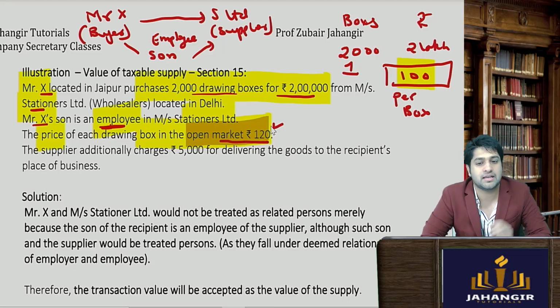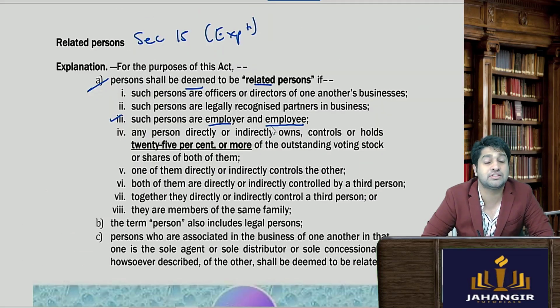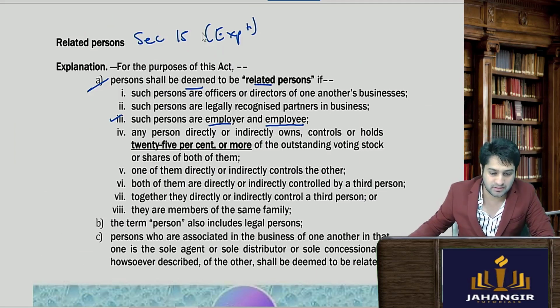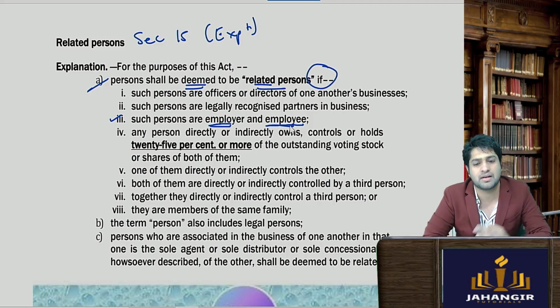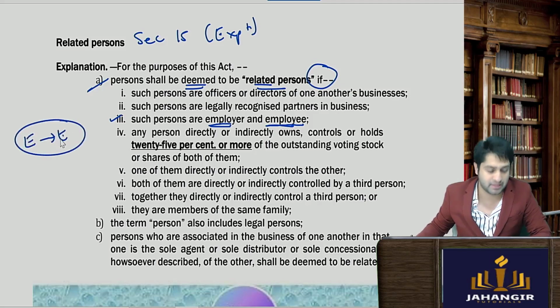Now firstly, tell me one thing. Is the buyer and the supplier related? Now if you see, the definition of related is given in your section 15 explanation. In that it is written that persons shall be deemed to be related persons if the employer and the employee are related. So the employer and employee are considered to be related.